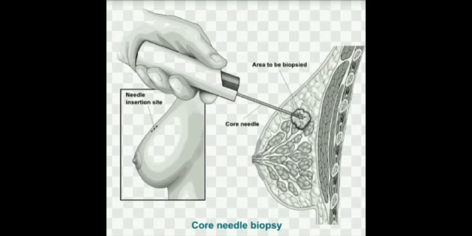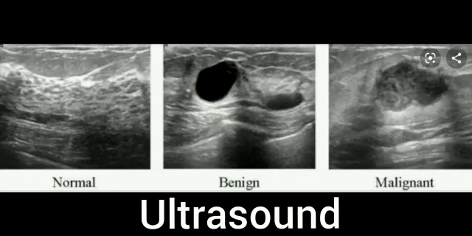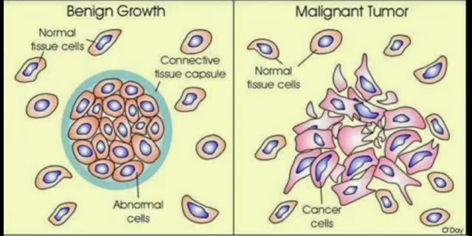Core needle biopsy is a medical test to remove a piece of tissue from a mass. The tissue is then tested to find out what it is. A core needle biopsy can remove more tissue than a fine needle biopsy, and ultrasound guided needle biopsy is a medical test used to learn more about a lesion or mass.